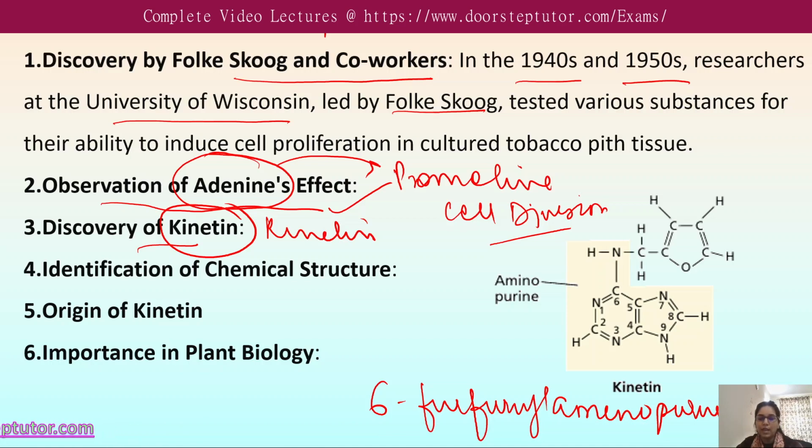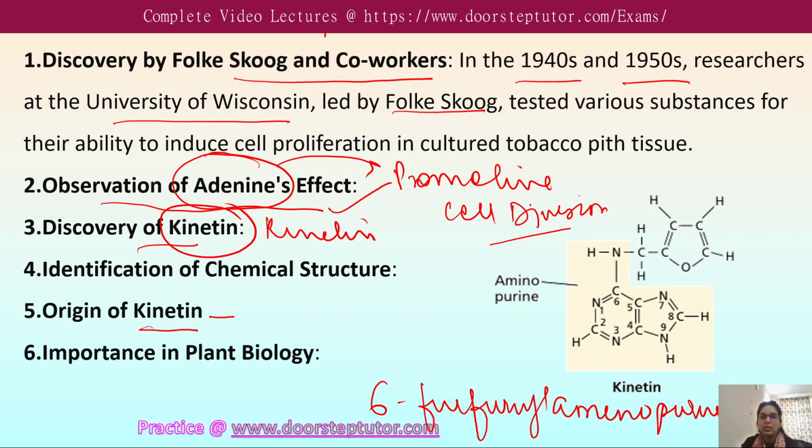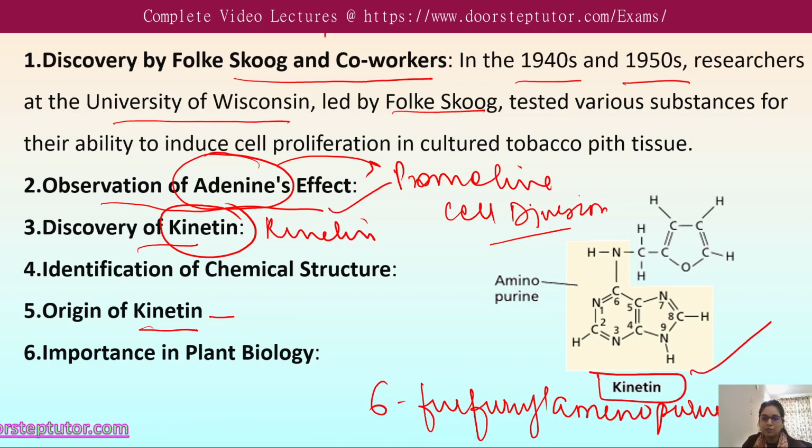It is not a naturally occurring plant growth regulator and is also not found as a base in the DNA of any species. The origin of kinetin is basically a byproduct of the heat-induced degradation of DNA, and its discovery suggested the presence of a naturally occurring molecule with a structure similar to kinetin. This is the structure of kinetin we can see.